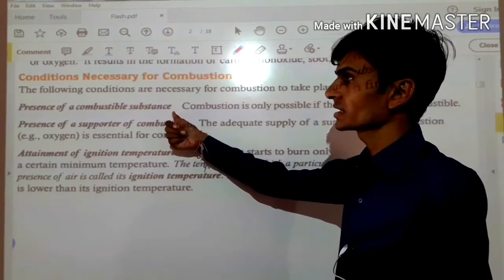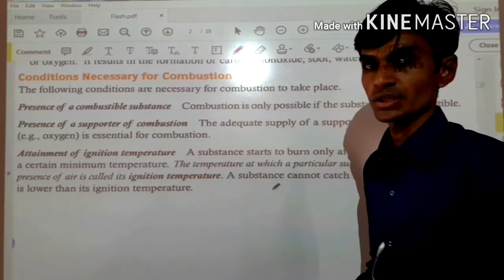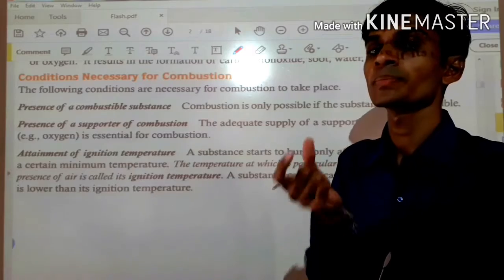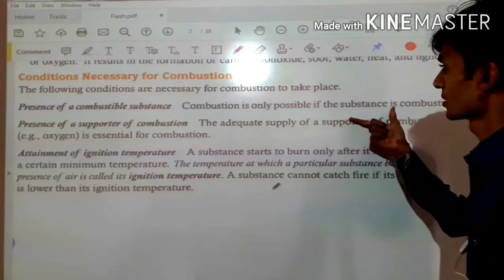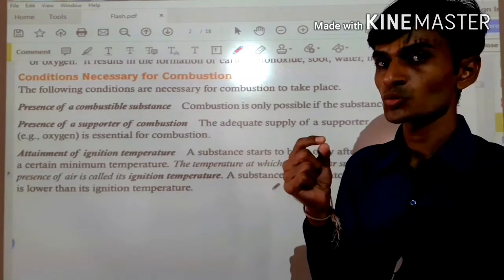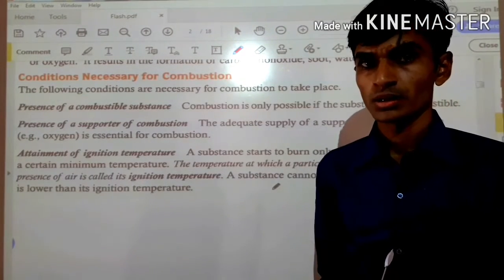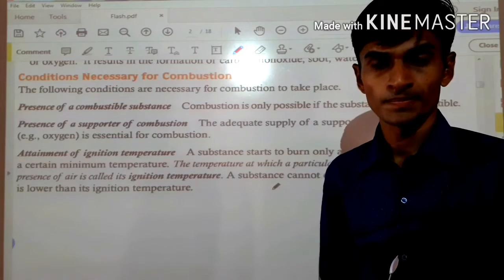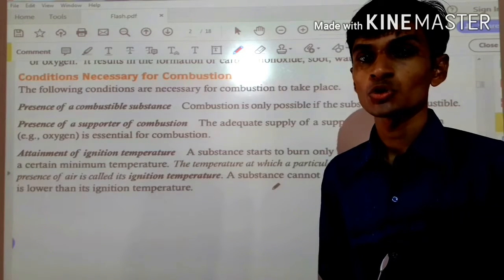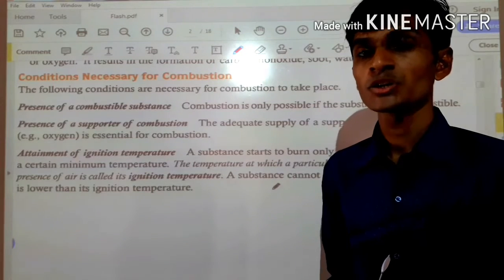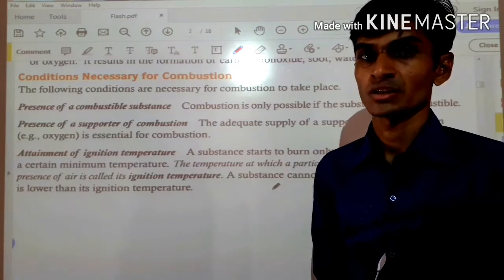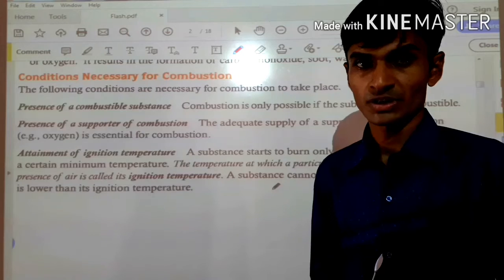So it says that presence of combustible substances, that means whatever substance we are going to burn should be present, right? And combustible substances should be over there. Suppose I want to burn wood, so wood should be here, right? Each and everything can't burn. If I say I want to burn iron, iron will not be burned. So whatever substance we want to burn, it should be present first. That means combustible substances should be present, not non-combustible substances, right?